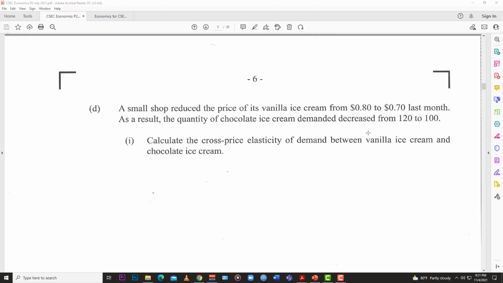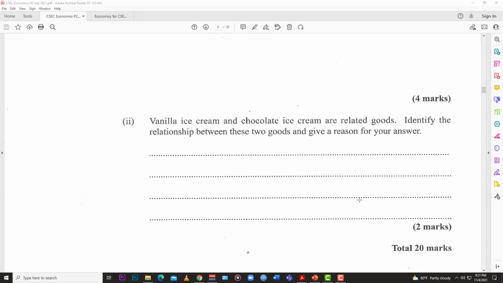If the coefficient was negative, it would have been a complement. But because the coefficient is positive, we know that these two goods have a positive relationship and they are substitutes, because the coefficient is positive and also the movement was in the same direction. Price went down, demand went down, and so we know that they are substitutes. And so that would be the answer for that last one right there.